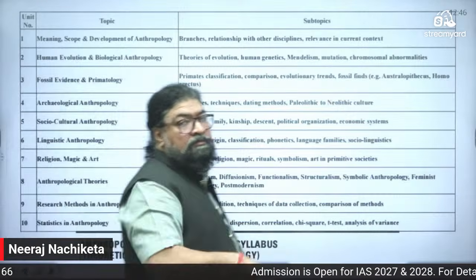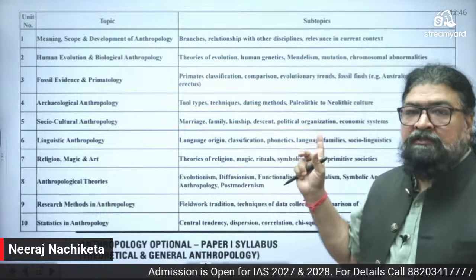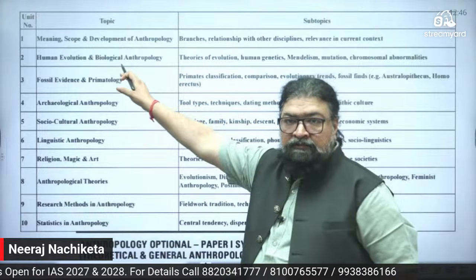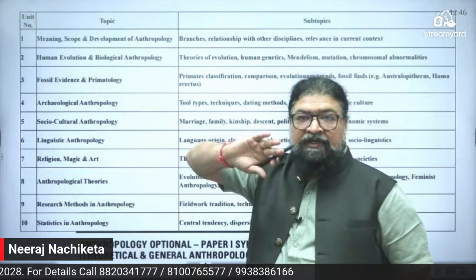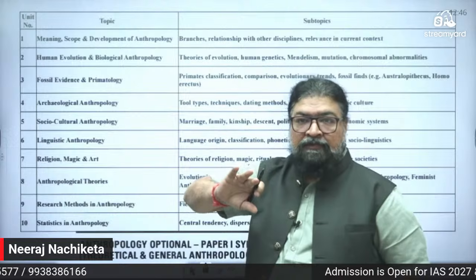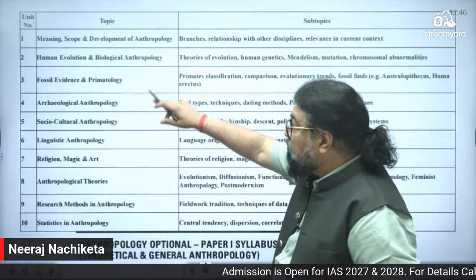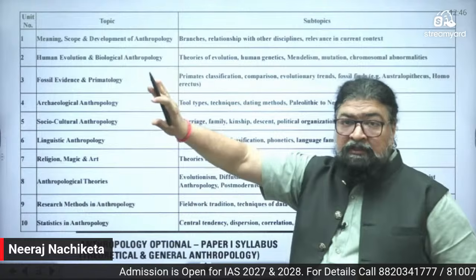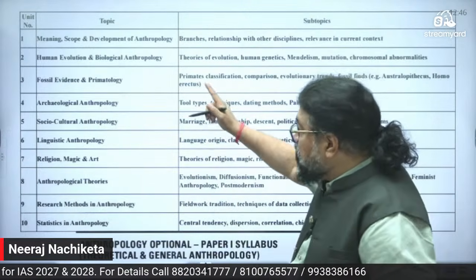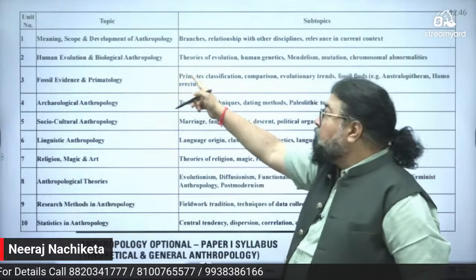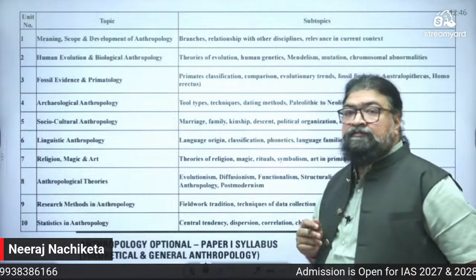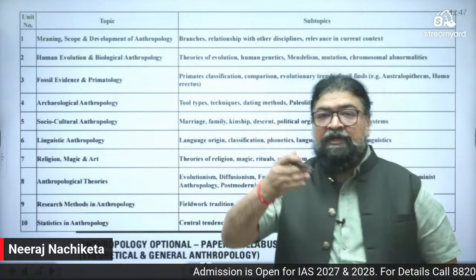I know that you won't be able to see it, but I'll read for all of you. Look at here. Paper 1. I'm now going to the syllabus. It's very important for all of you to decide this subject if you know the syllabus and the pattern of question. तो पहला पार्ट जो है, फर्स्ट पार्ट, हमेशा सिलेबस क्या होता है, अबाउट द सब्जेक्ट, विषय के बारे में. So here meaning, scope and development of anthropology. So here branches, relationship, other disciplines, relevance in current context. Chapter wise topics are given.